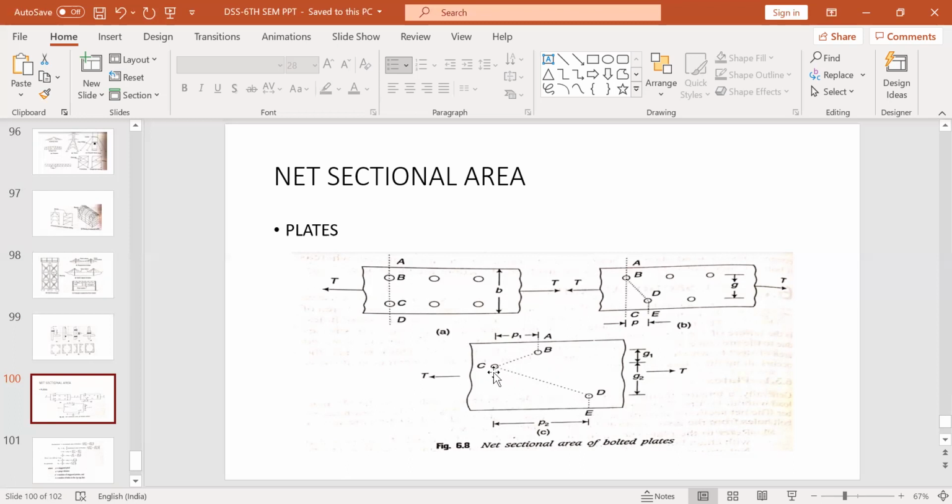Now in the third case, you see this is one hole, this is one hole, and this is one hole. For holes C and B, the staggered pitch is P1. For D and C, the staggered pitch is P2. Tensile forces T are acting in this direction. And these are the gauge distances, G1 and G2. The gauge distance is always perpendicular to the direction of load, as I have explained in bolting. So this distance will be G1 and this distance will be G2. From C to D it is G2. This is the nomenclature. Now see.